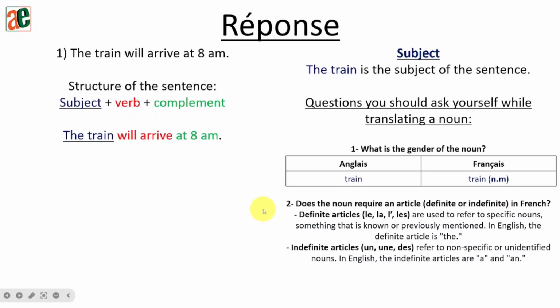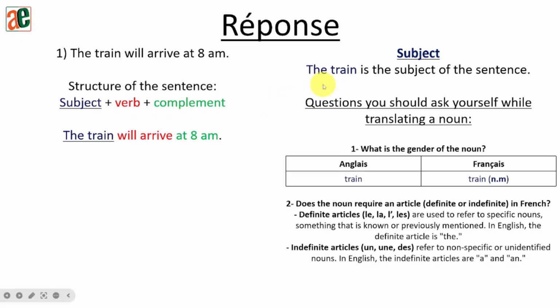Does the noun require an article, definite or indefinite, in French? So let's see the definite articles. Definite articles, le, la, l'apostrophe, les, are used to refer to specific nouns, something that is known or previously mentioned. In English, the definite article is "the". Indefinite articles, un, une, des, refer to non-specific or unidentified nouns. In English, the indefinite articles are "a" and "an".